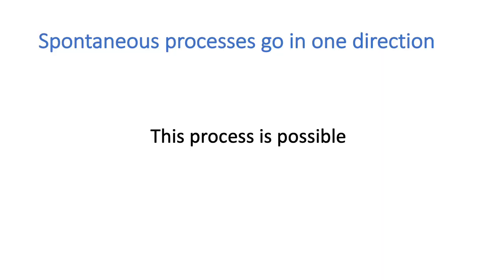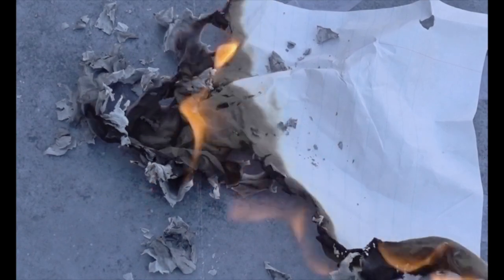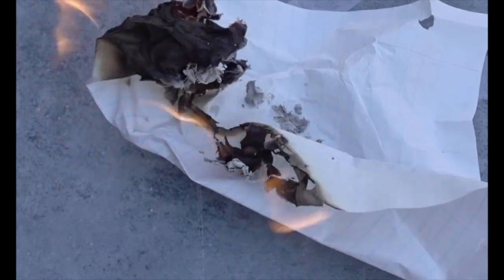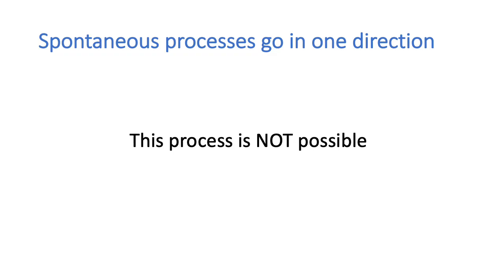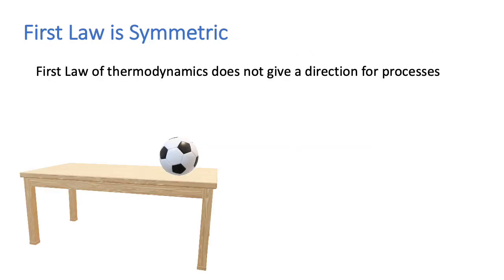But we never see the reverse process, where ashes reconstitute themselves and form a piece of paper. We know that this process is certainly not possible.